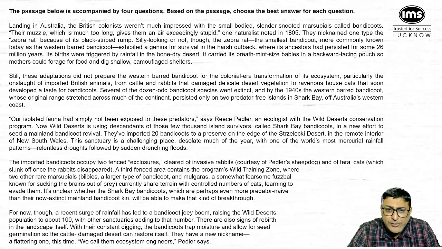देखिए इस पर्टिकुलर पैराग्राफ में बहुत इंटरेस्टिंग बोला गया है. It says that there are three particular enclosures. First particular part says that two fence enclosures cleared for invasive rats, ये bandicoot को रखा गया है. Third enclosure में, which is there in the second line, there is certain bandicoots who are kind of being trained to evade the predators, ताकि predators से वो kind of बच के रह सके. इसका ट्रेनिंग उसको दिया जा रहा है. एंड ये इसका क्लैरिटी नहीं है कि वो फॉर एग्जाम्पल ये कर पाएगा कि नहीं, बट ये ट्रेनिंग उसको दिया जा रहा है ताकि वो प्रेडेटर को इवेड कर पाए, उसको वो अवॉइड कर पाए.